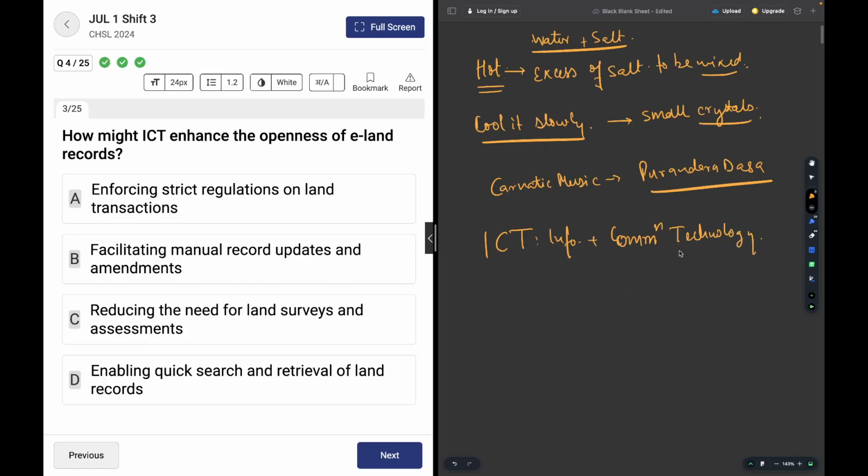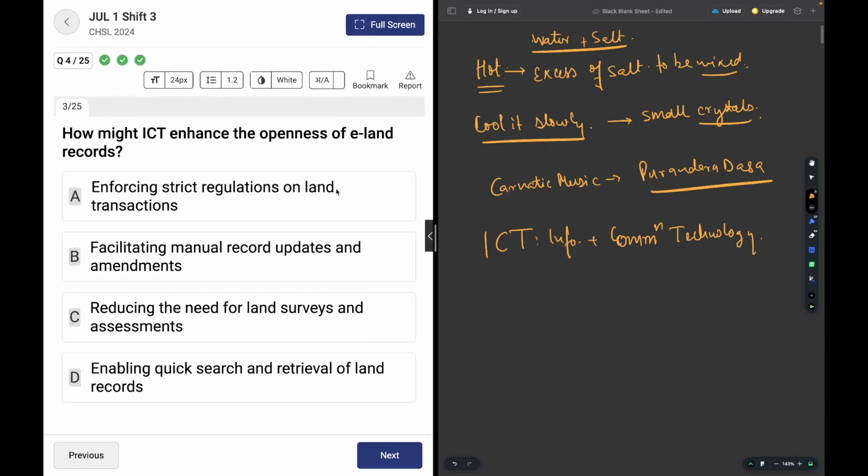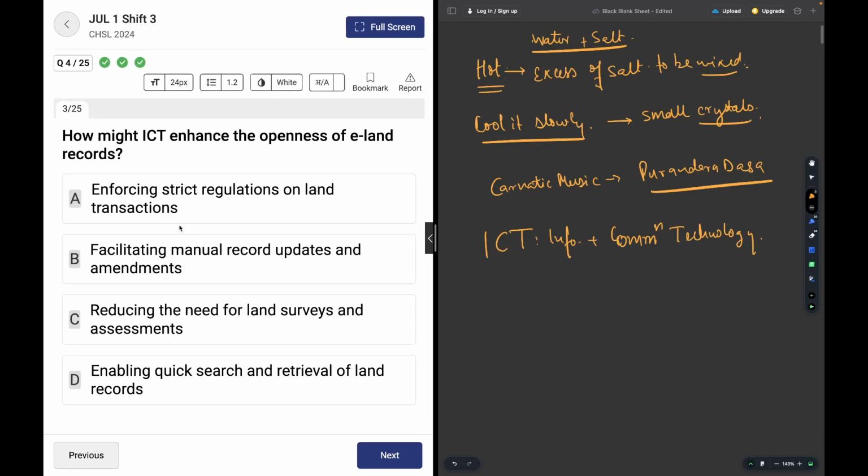So how will it help enhance the openness of e-land records? Enforcing strict regulations cannot be done just with the help of ICT. Manual record updates and amendments are not it either. If we are introducing technology, we wish to receive a bigger change, so this is a very small change.